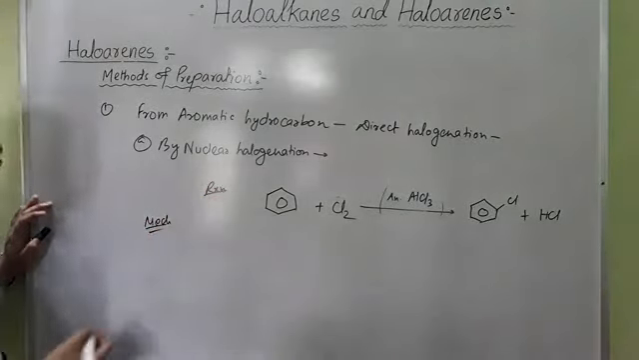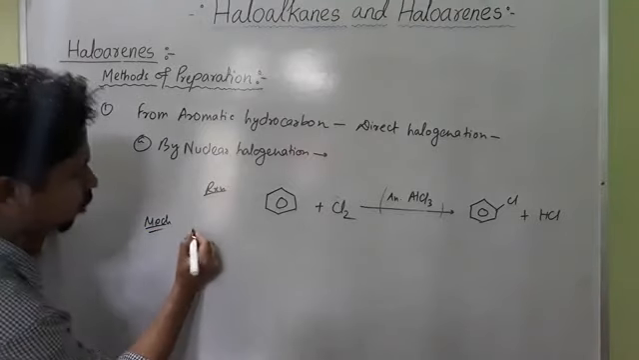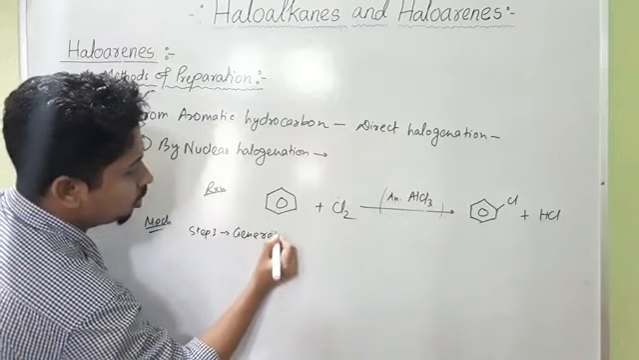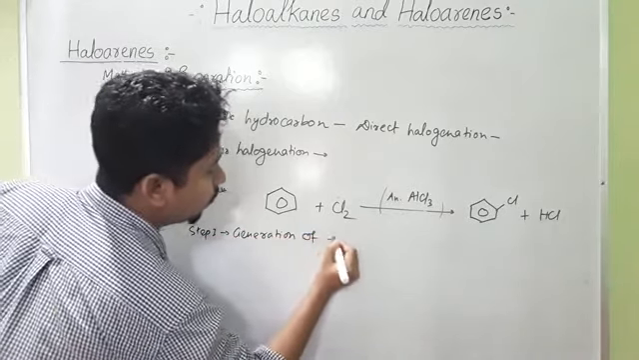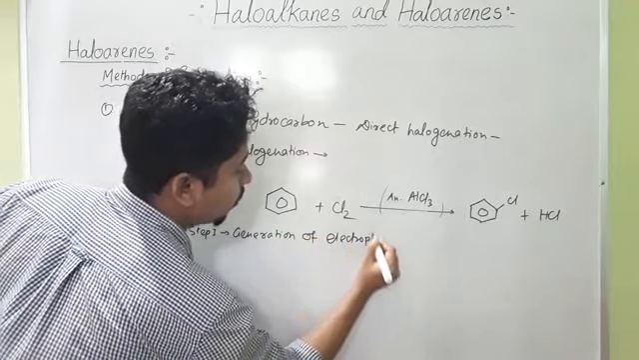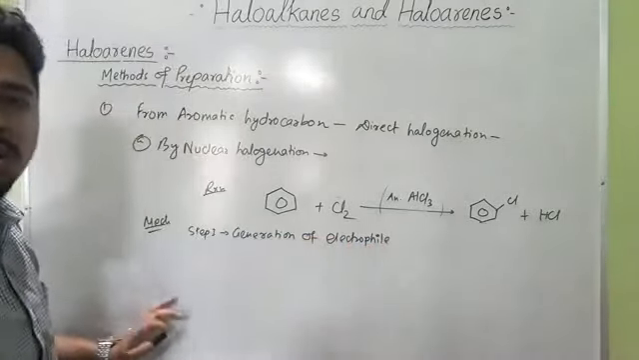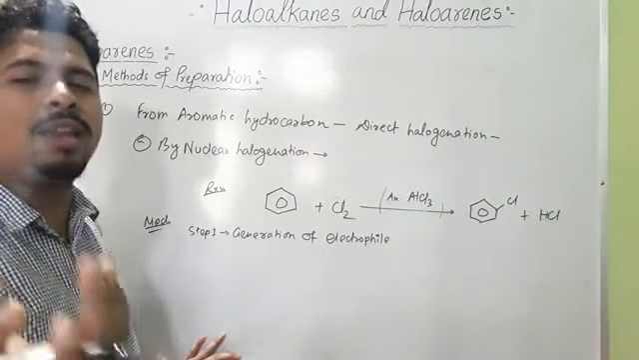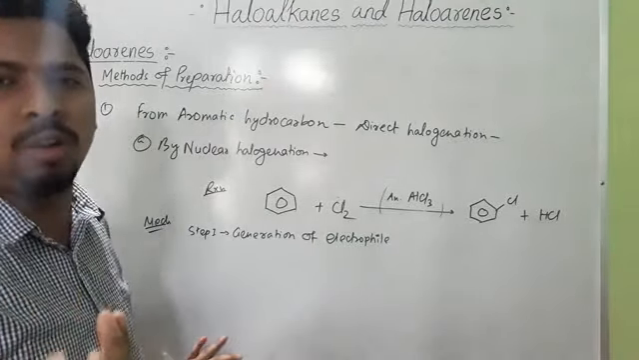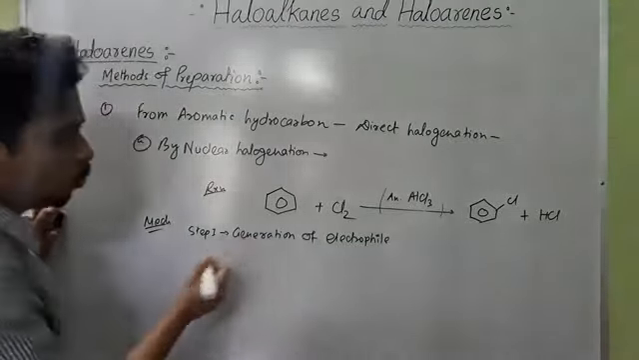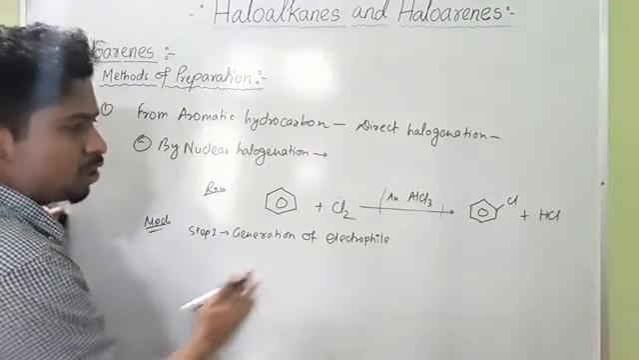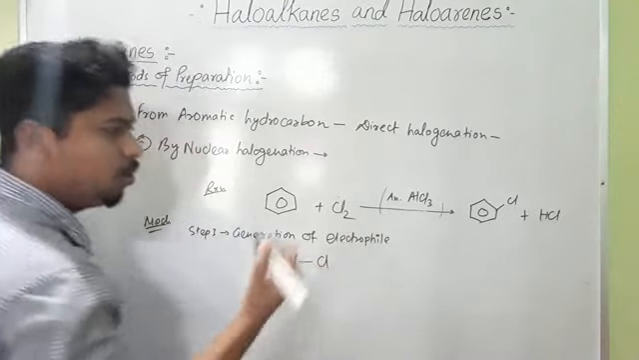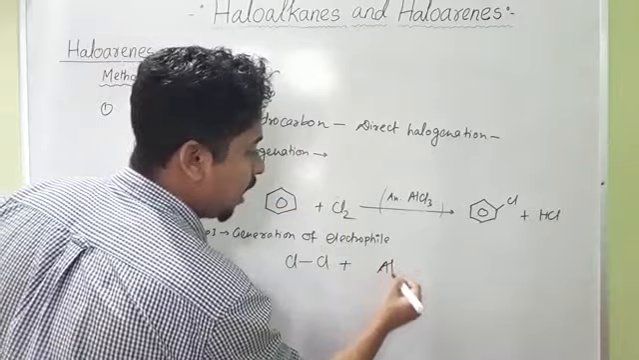The mechanism of this reaction: first of all, step 1 is generation of electrophile. Electrophile means electron lover, that is, any species having deficiency of electrons. So step 1 is generation of electrophile. Now you take this Cl2 chlorine molecule. This Cl2 you can write as Cl-Cl in presence of anhydrous AlCl3.